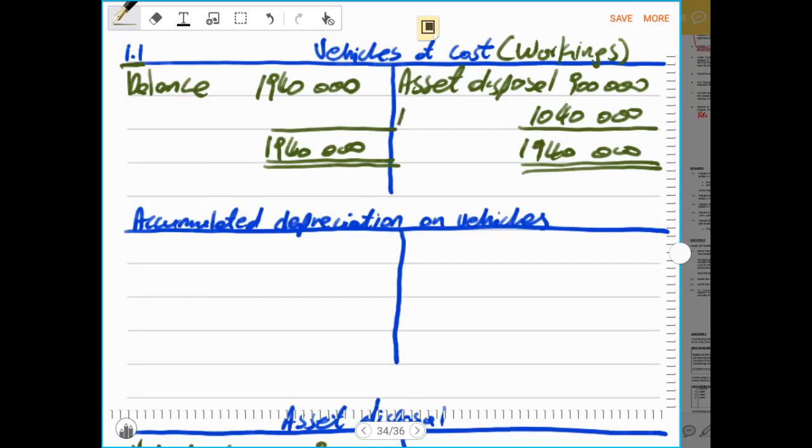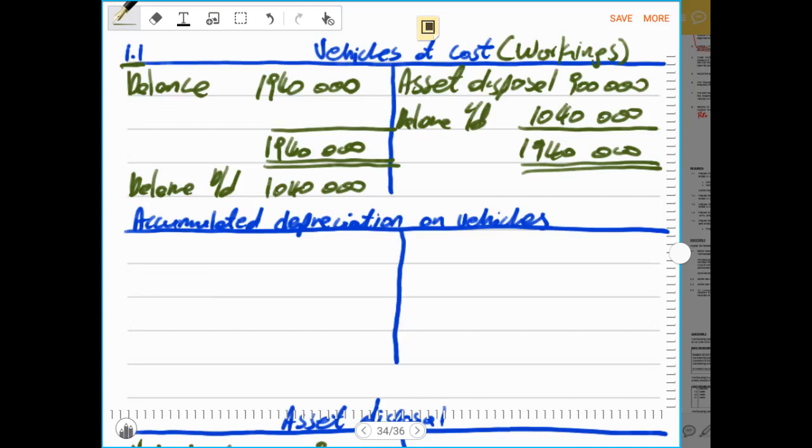That will be the balance carried down, and the balance brought down is still 1,040,000 rands, which is the balance that we brought down.